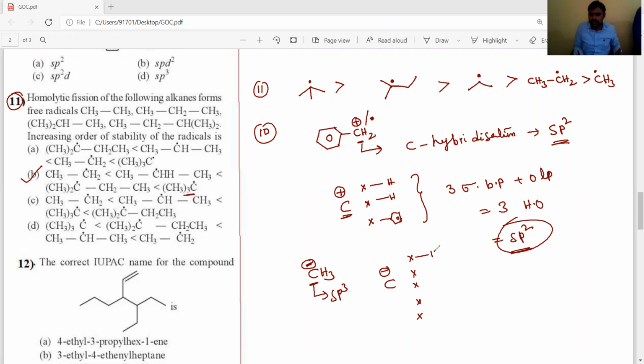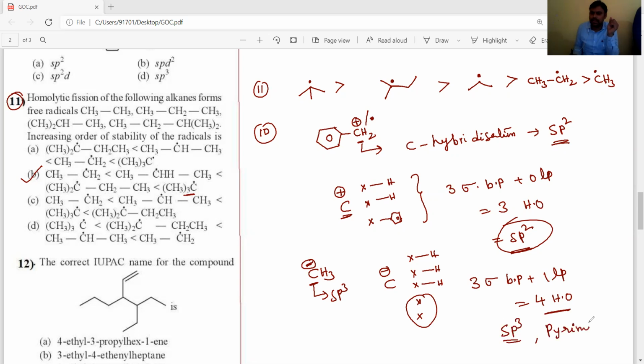Total 5. Out of that 5, 3 are bonding with hydrogens. One lone pair is there. Means 3 sigma bond pairs plus one lone pair for carbanions. Then total 4 hybrid orbitals are present. That's why its hybridization is sp3 and pyramidal shape. Okay, students, this is about carbanions. Carbanion stability is completely opposite to carbocation stability. You have to remember that.